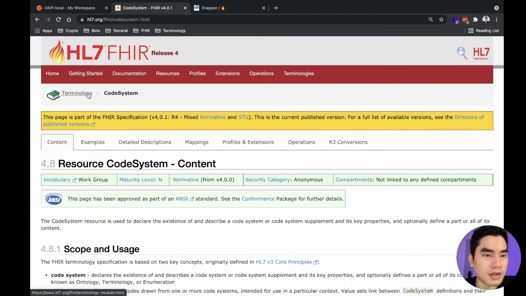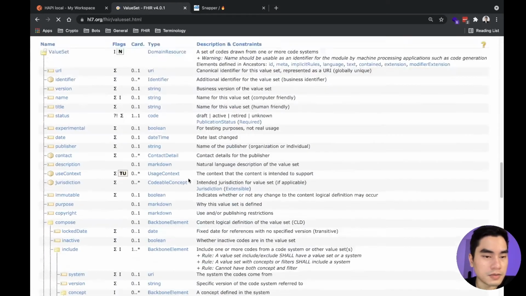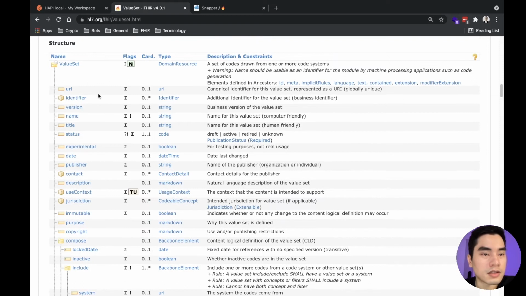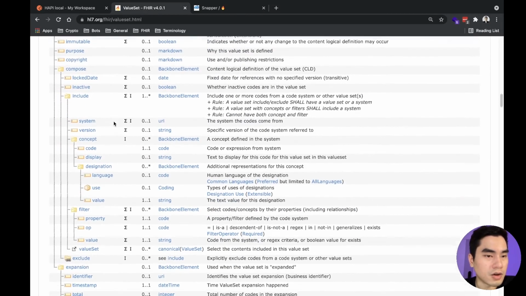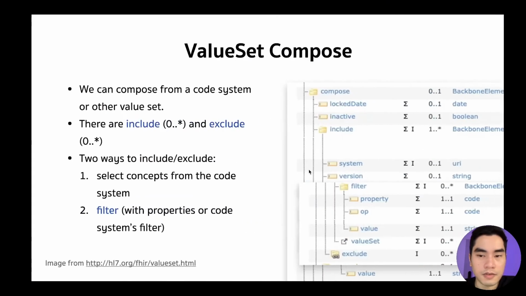If we come here and see the value set structure, we see something like this. The metadata, the URL, the version, and here is the compose. There are two ways of composing. Concept is selecting it one by one, and filter is selecting based on property.